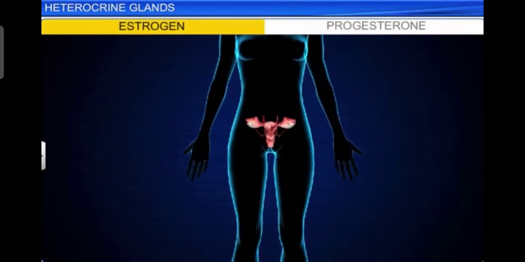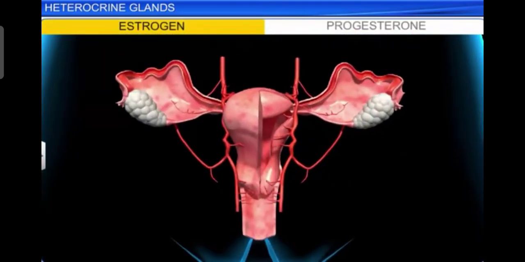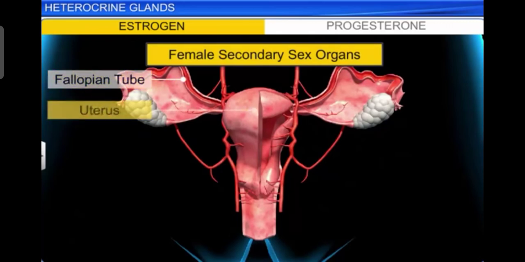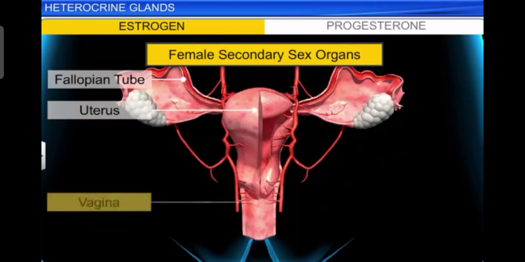The estrogen is synthesized and secreted mainly by the growing ovarian follicles. After ovulation, the ruptured follicle is converted to a structure called corpus luteum, which secretes mainly progesterone.